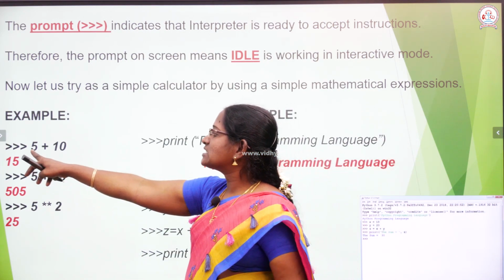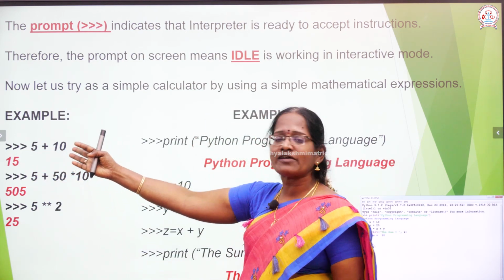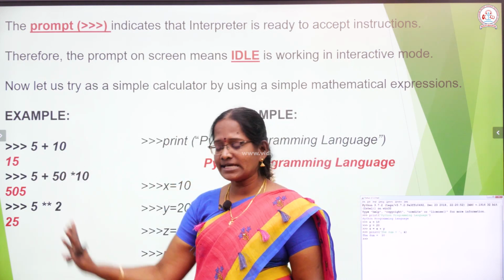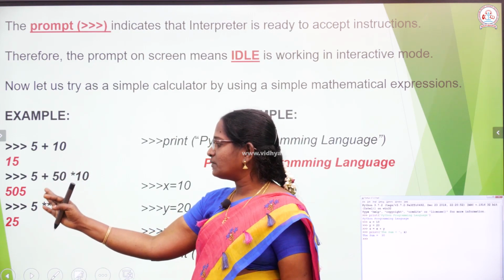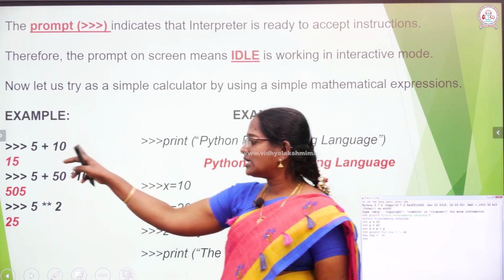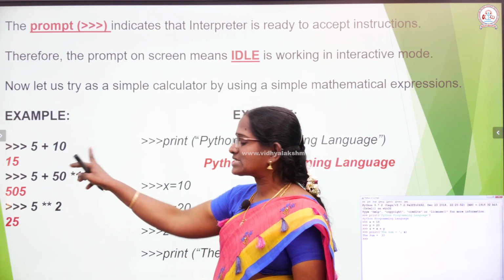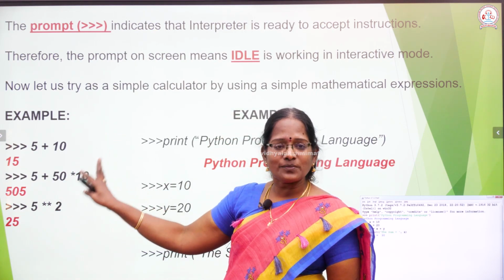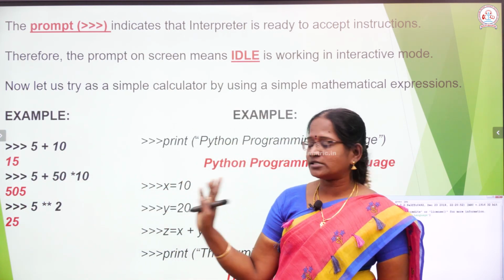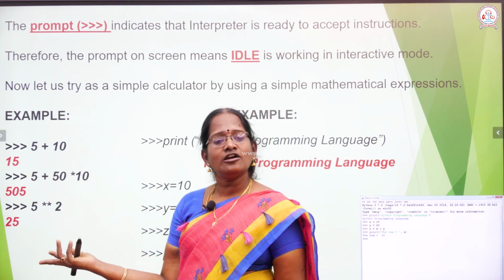For example, at this prompt you enter any numbers or expression. Type 5 plus 10, and immediately it produces the answer 15. Next you enter another calculation, 5 plus 50 into 100, any numbers you enter, and automatically it provides the answer. Here it works as per the BODMAS rule. It does the multiplication first, and after that it calculates. So 50 into 10 is 500, plus 5 is 505.